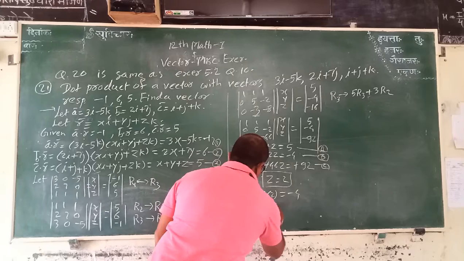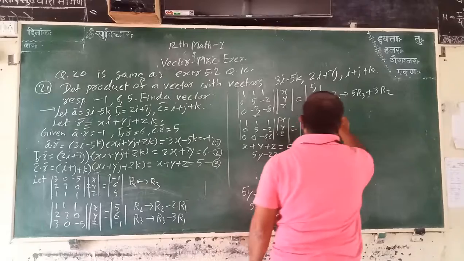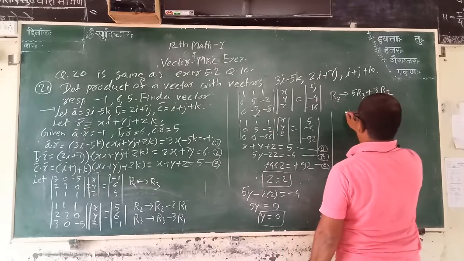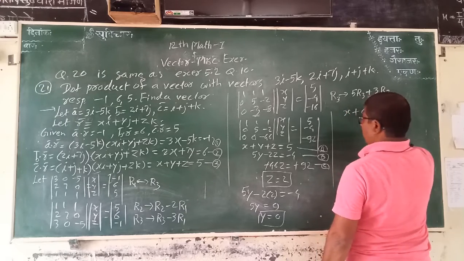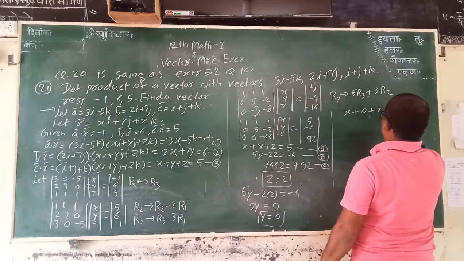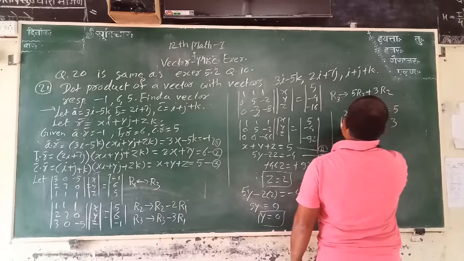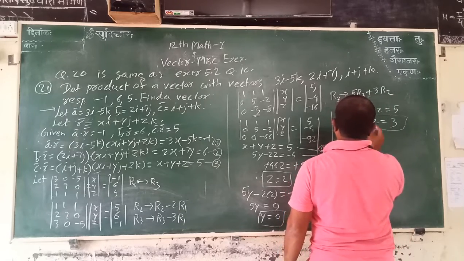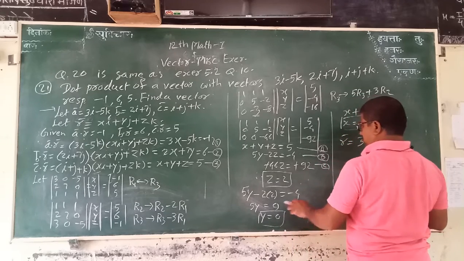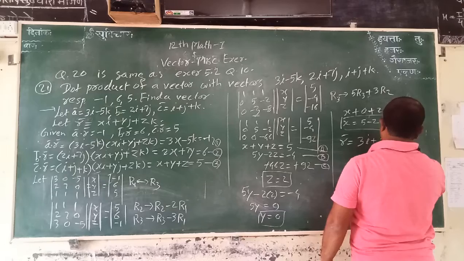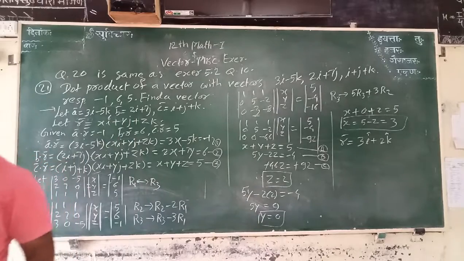Therefore 5y is equal to 0, y is equal to 0. Now put this value in equation A. Therefore x plus 0 plus 2 is equal to 5, that is x is equal to 5 minus 2, which is 3. Therefore R bar is equal to 3i cap plus 2k cap. This is the vector we were finding.